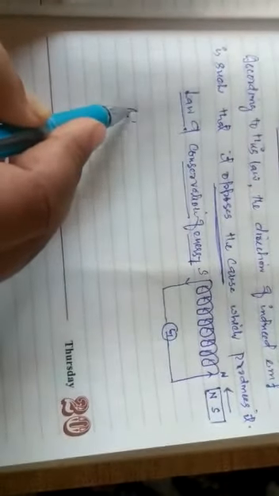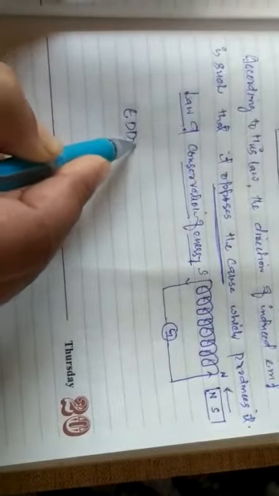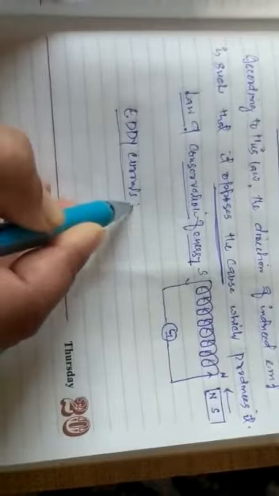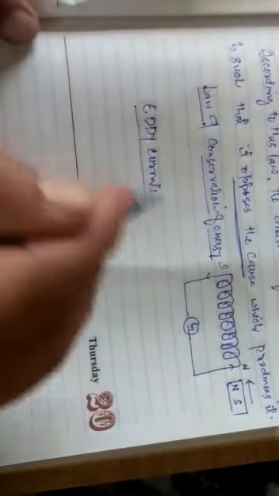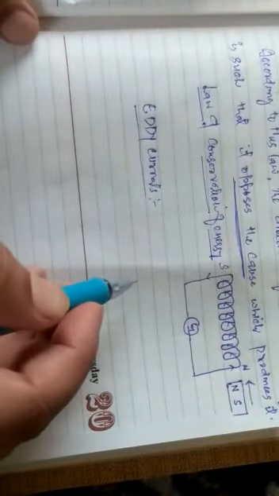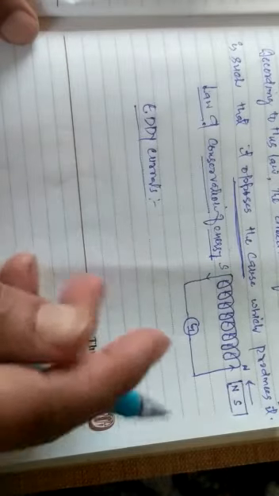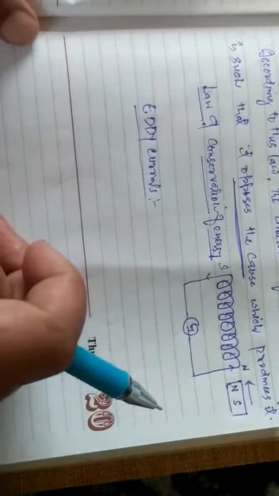Then there is another topic which is called eddy currents. What do you mean by eddy currents? We know that whenever there is magnetic flux linked with a closed circuit, an induced current is set up in the circuit.